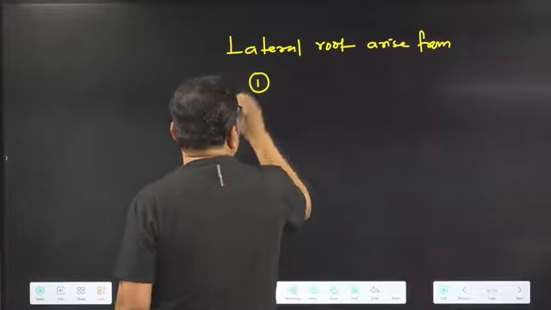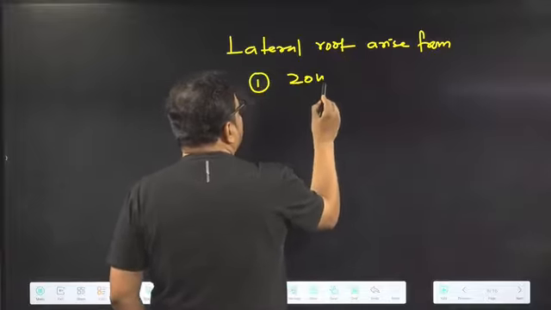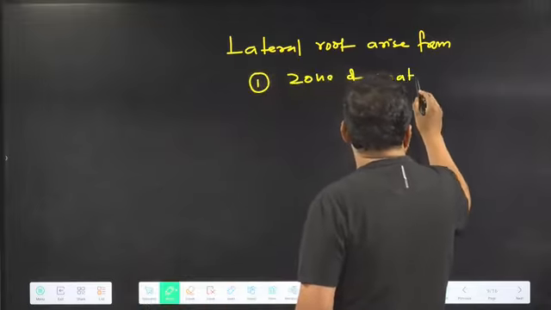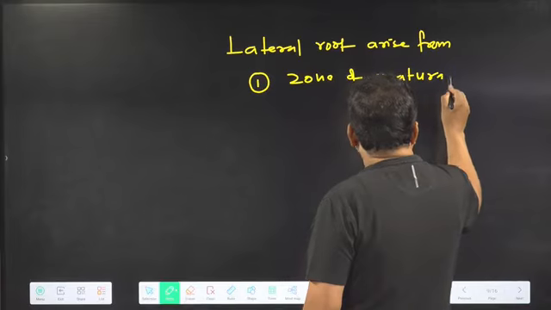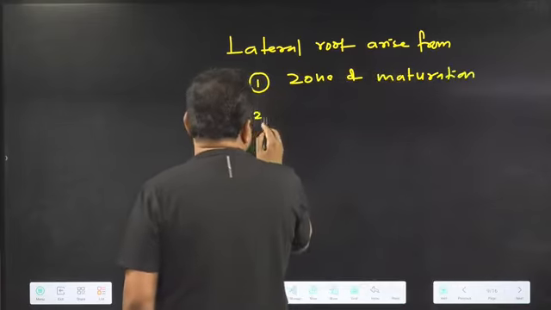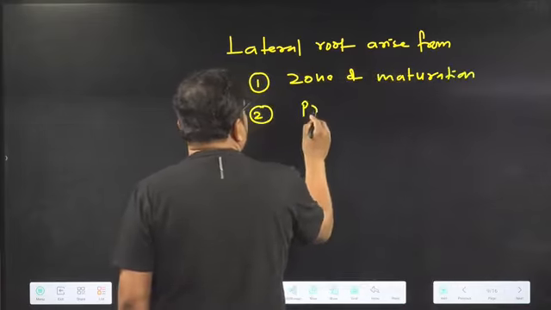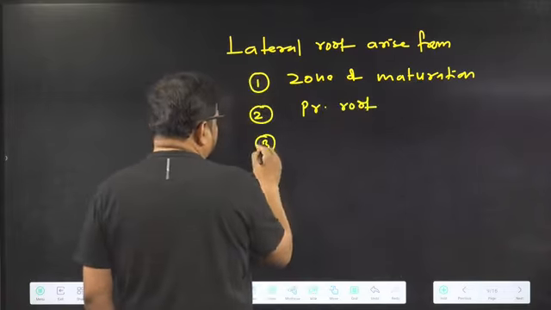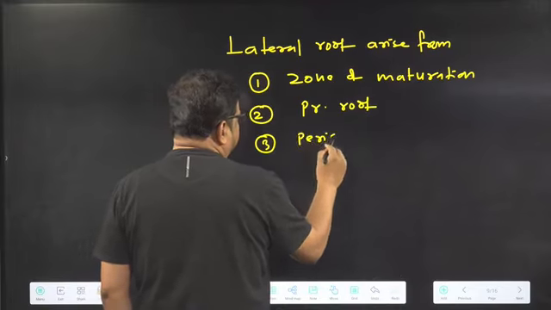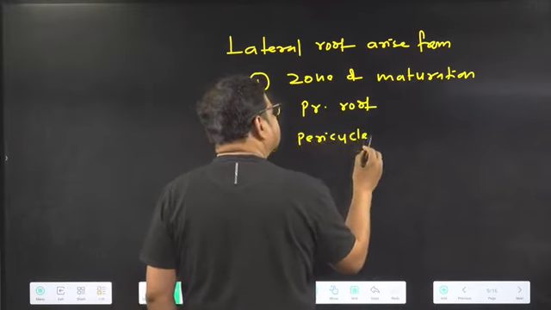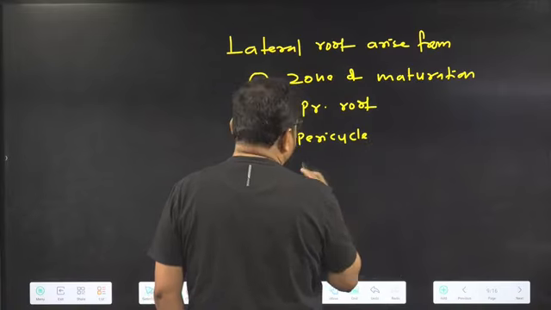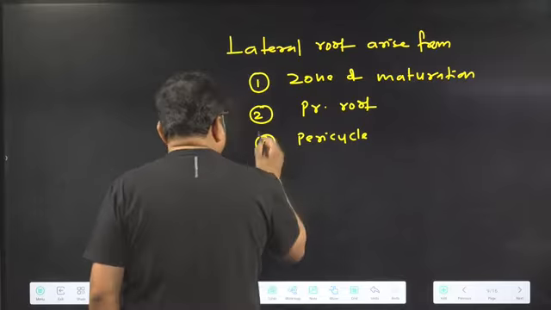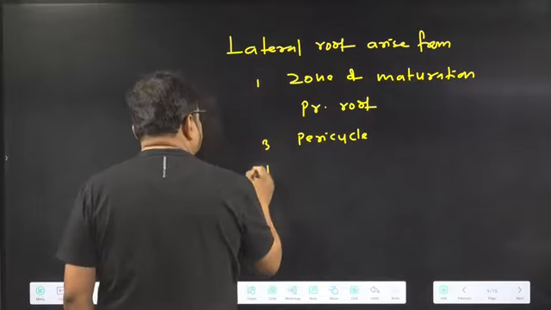First option, zone of maturation. Second option, primary root. Third option, pericycle. Fourth option, I am writing it in a different way.